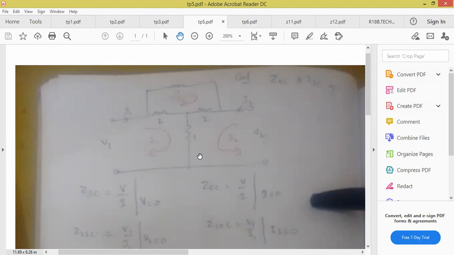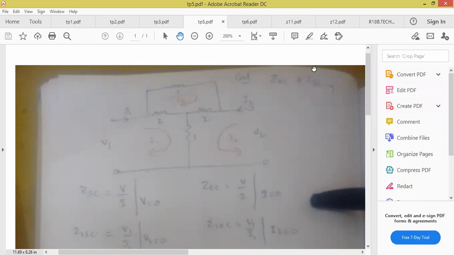We use, yes, what? Mesh. Mesh analysis. Very good. Okay. So now, what is the question? This is a new concept. Calculate, all of you listen here. Calculate ZOC, open circuit impedance, and ZSC.